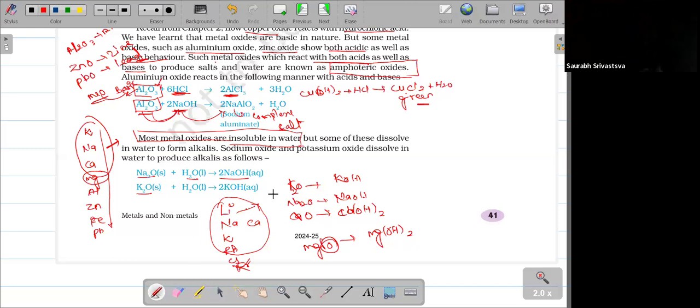The reason is their highly reactive nature. If the element is not highly reactive, its oxide won't dissolve in water. This is the reason.